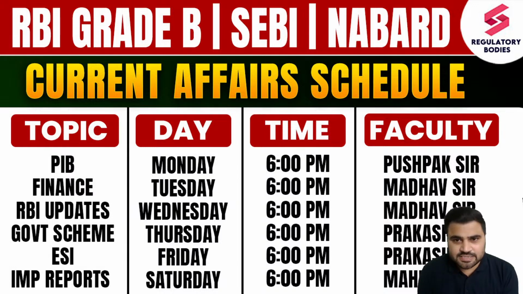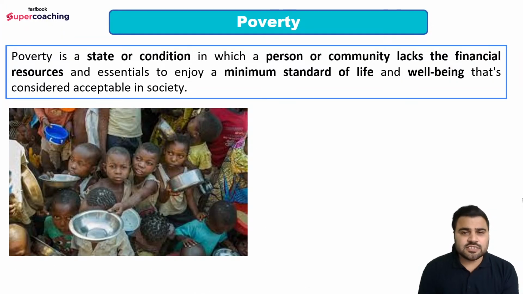And in these sessions we are not only telling you the important current affairs, rather we would also be telling you why this is important, what are the important dimensions from this particular news which you have to cover for the examination. Right, so let's start today's discussion, that is poverty and the different types of poverty.